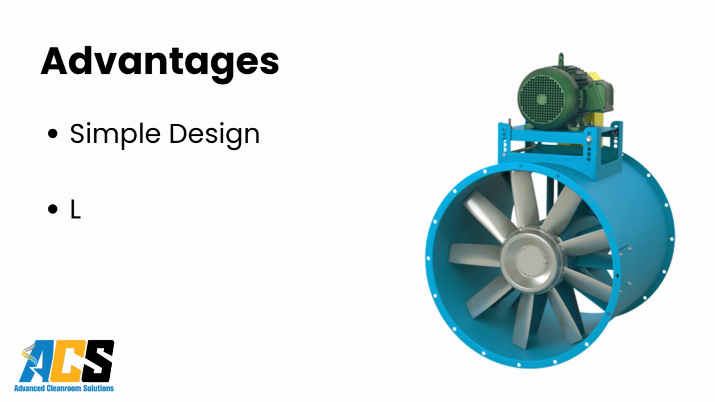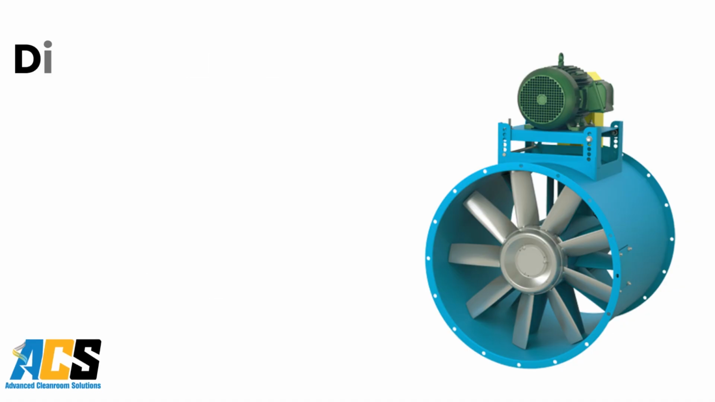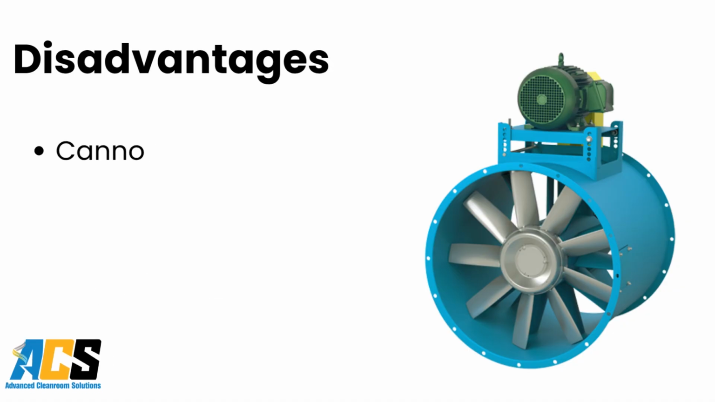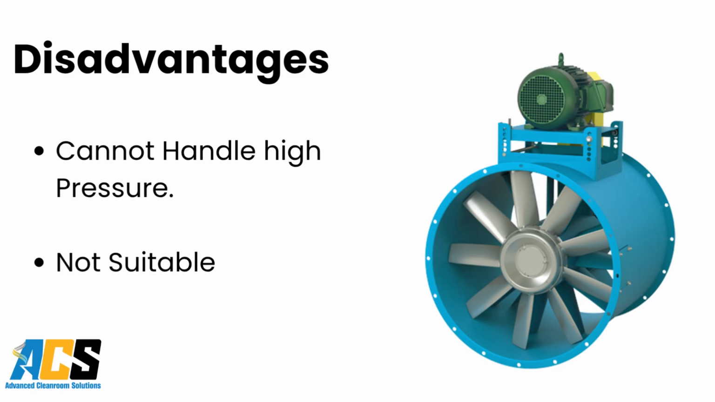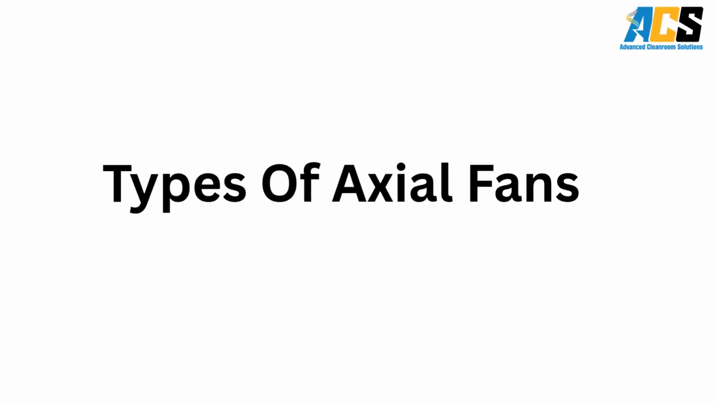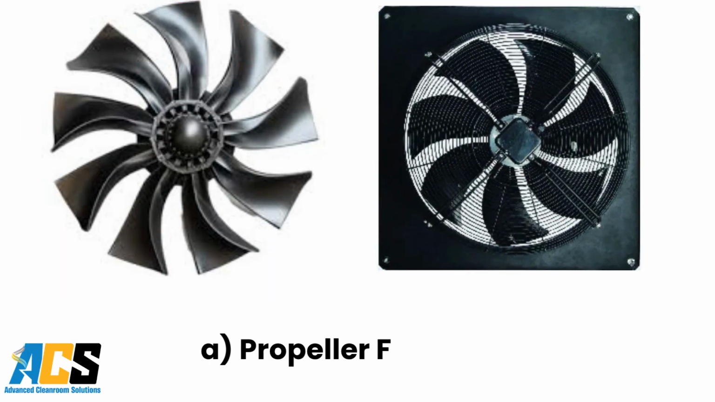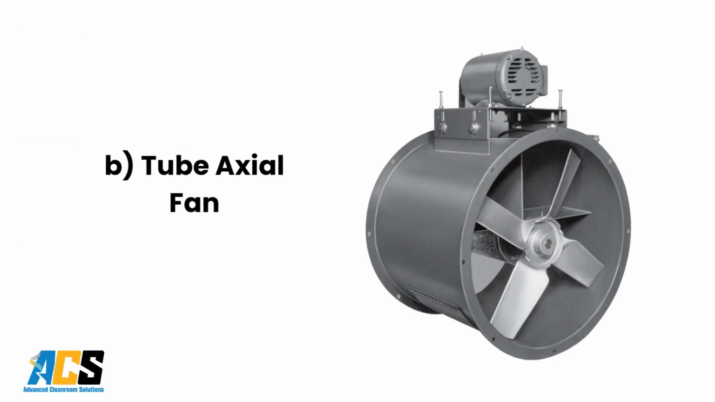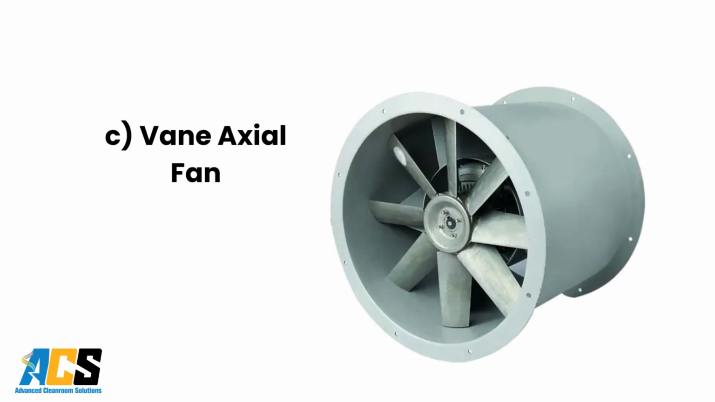Advantages: simple design, low cost, high airflow. Disadvantages: cannot handle high pressure, not suitable for long duct systems. Types of axial fans: A. Propeller fan. B. Tube axial fan. C. Vane axial fan.